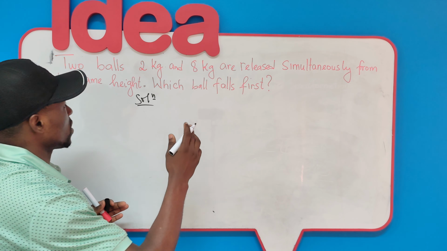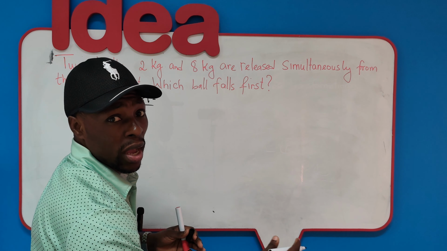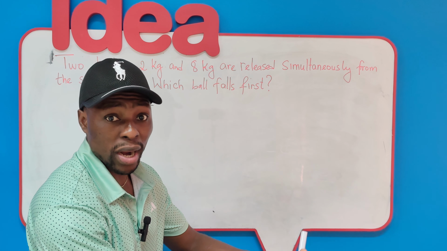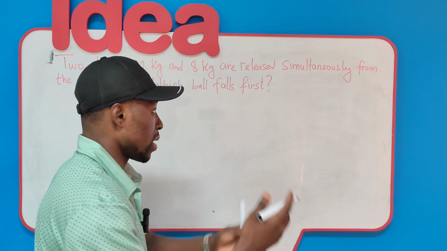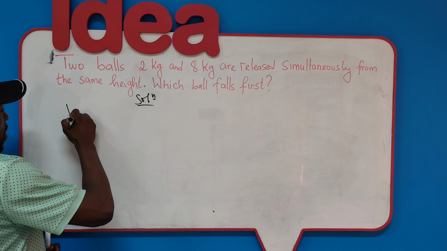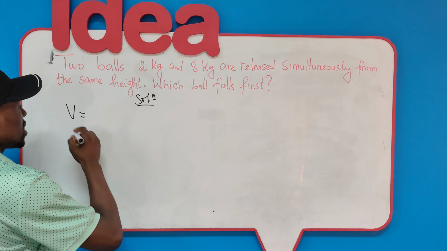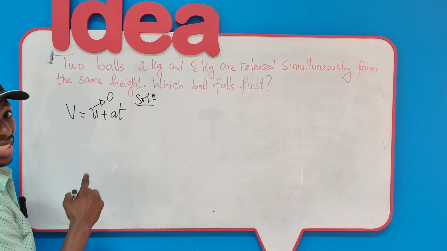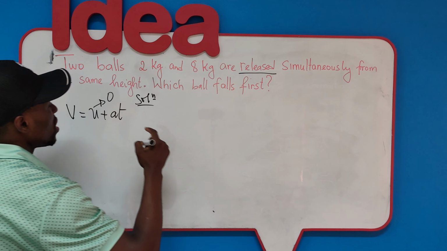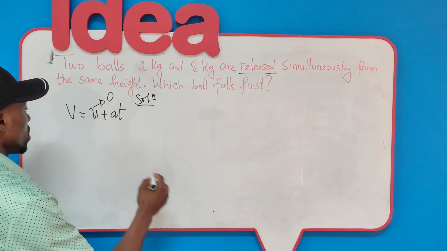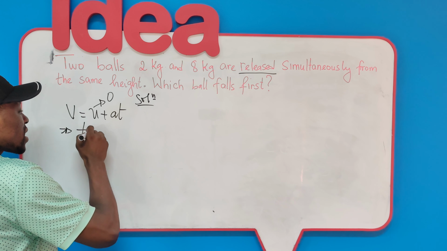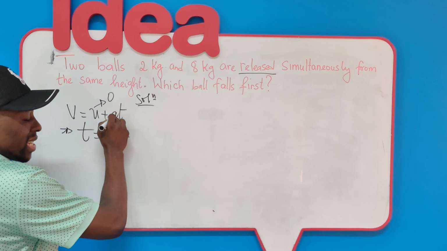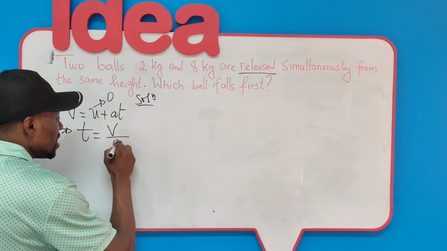That's another thing I want to lay emphasis on. We're talking in the context of free fall, and in the context of free fall, no other forces are in action but the force of gravity, or the acceleration due to gravity. Now, from the very first equation of uniformly accelerated motion, v equals u plus at, we have that u is 0 for both masses because they are released. Release means that there was no initial velocity. So it implies that the fall time is going to be equal to v over the acceleration due to gravity, which in this case is g.